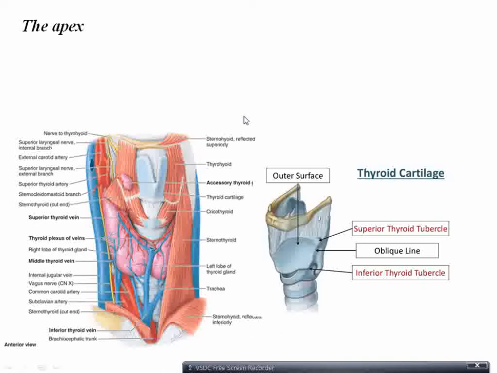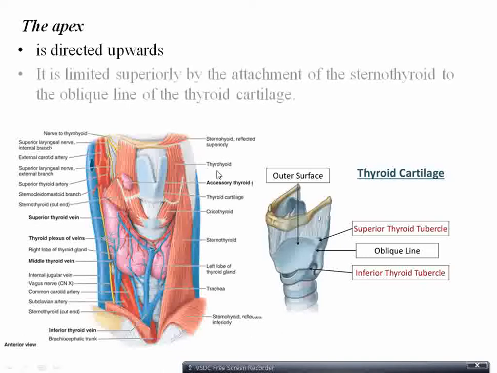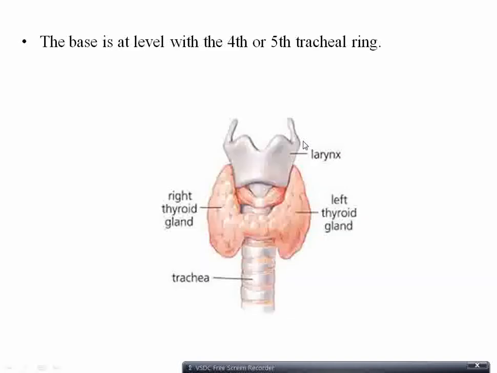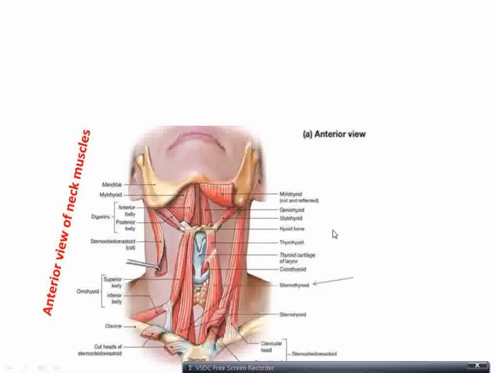Let's talk about the apex. It is directed upwards, limited superiorly by the attachment of the sternothyroid muscle to the oblique line of the thyroid cartilage. The base is at the level of the 4th or 5th tracheal rings. The lateral or superficial surface is convex.